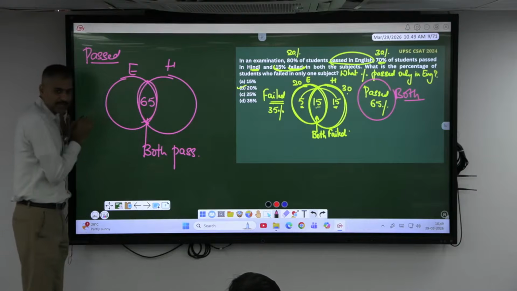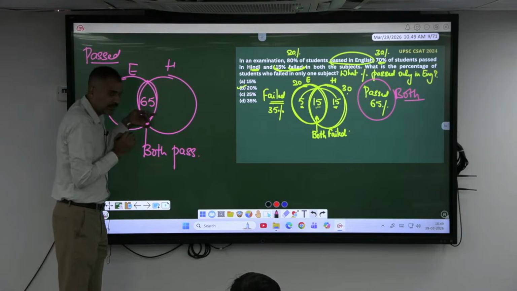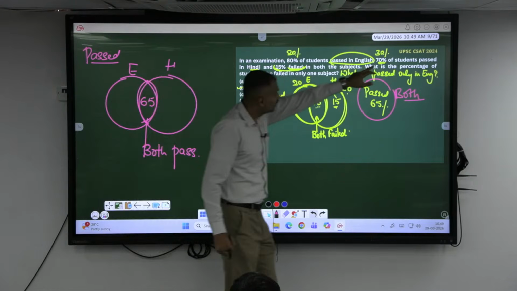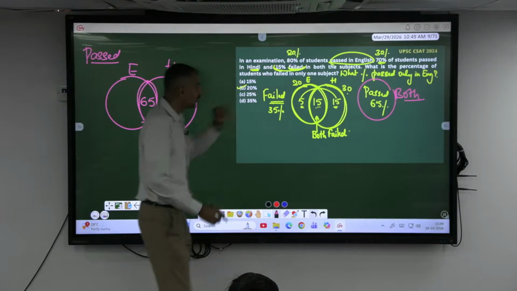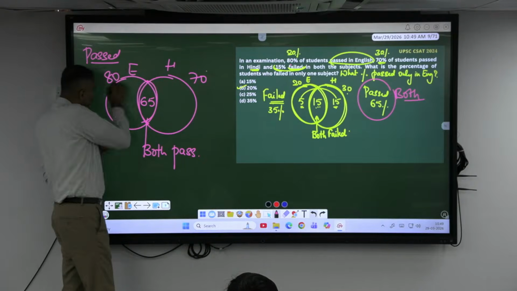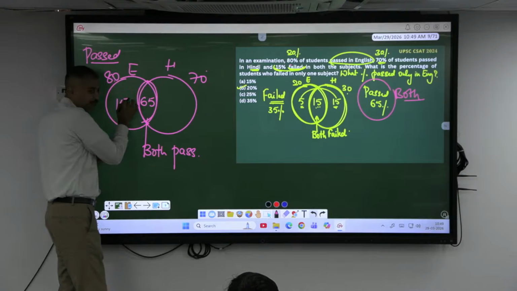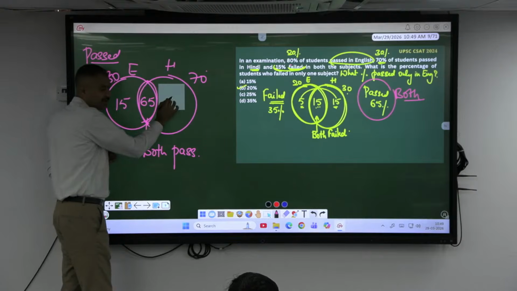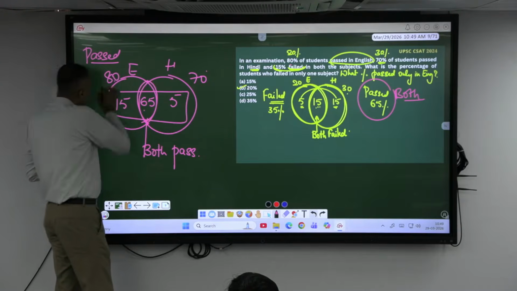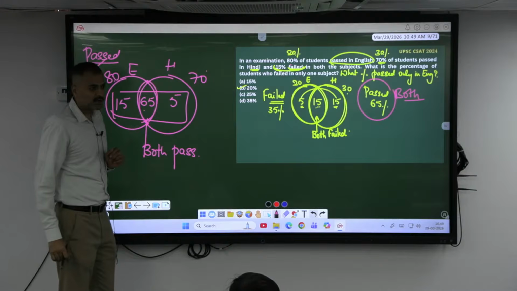Always start in the maximum intersection. Passed percentage in English only is 80%, so this has to be 80%. And Hindi is 70%. To become 80, how much do I have to fill here? 15. This has to be 65, 70, 5. What are these? Passed one way or the other.